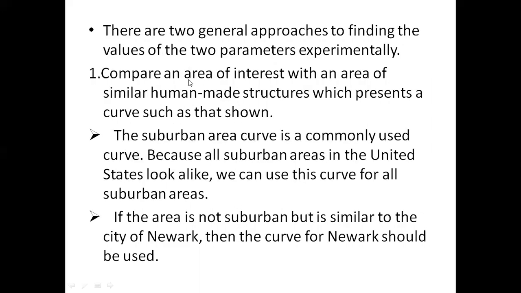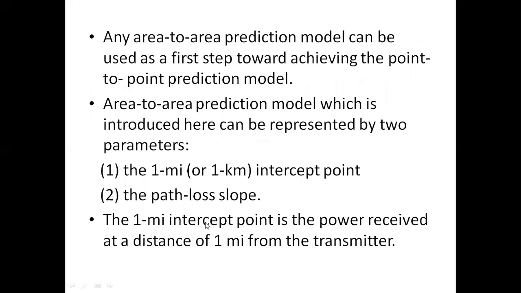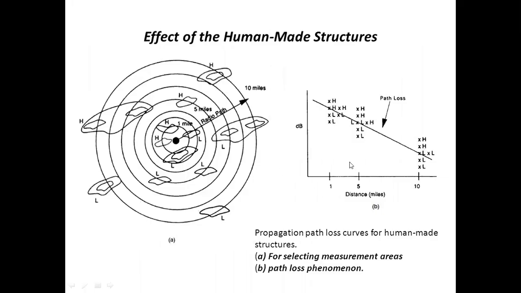There are two general approaches to finding the two parameters experimentally. So to draw the area to area model, we have to find the 1 mile intercept point, and by the use of all these 1 mile intercept points, we can draw some path loss. So how can we draw this graph? How can we find out all these points?